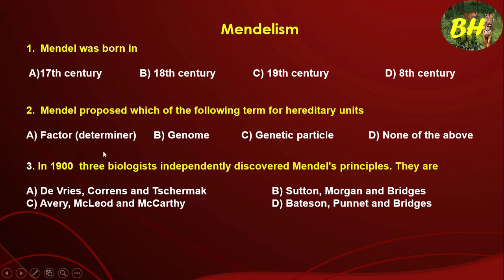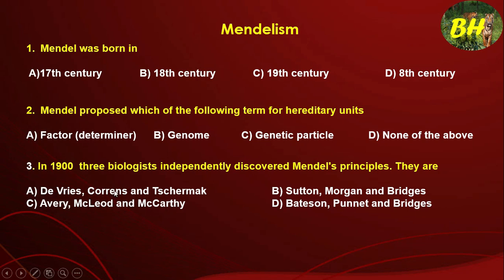He called them a factor responsible for transmission of a character, or determiner, because it determines the characteristic features. He did not use the term gene, which came only after 1909. So the right answer is factor or determiner.